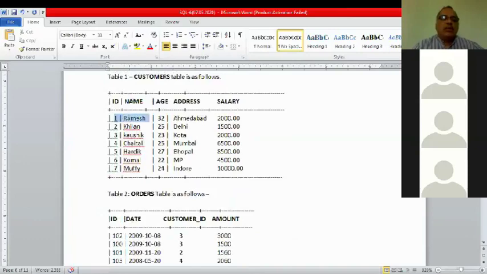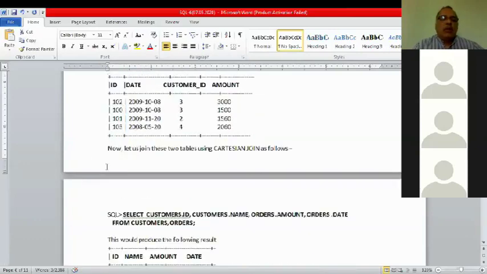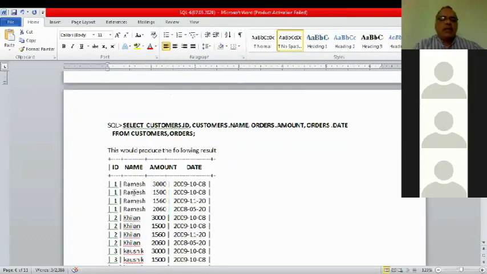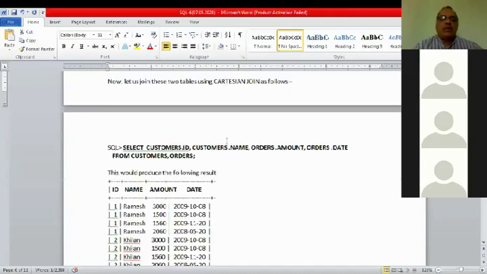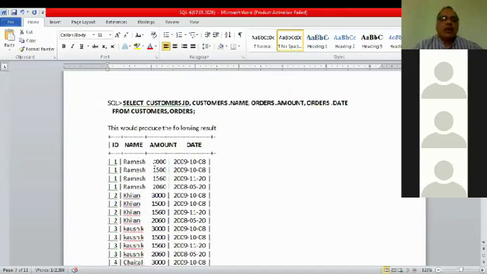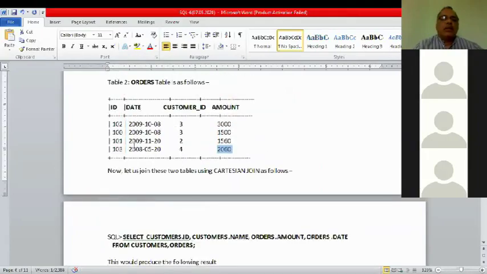So these two values will be coming with all of these values. See, Ramesh, 1 ID, name Ramesh, amount is 3000, 1500, 1560, 2060. See, all those values are coming, and corresponding dates are also coming.